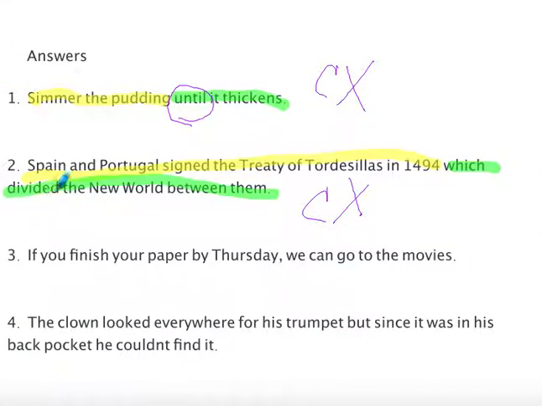Look at number 3. If you finish your paper by Thursday, we can go to the movies. This one can get a little tricky too. This is your independent clause. We can go to the movies. That could stand on its own. But this first part is a dependent clause. What makes it dependent? The subordinator "if." Even though the dependent clause comes first, we still just have one independent clause and a dependent clause. This is still a complex sentence.